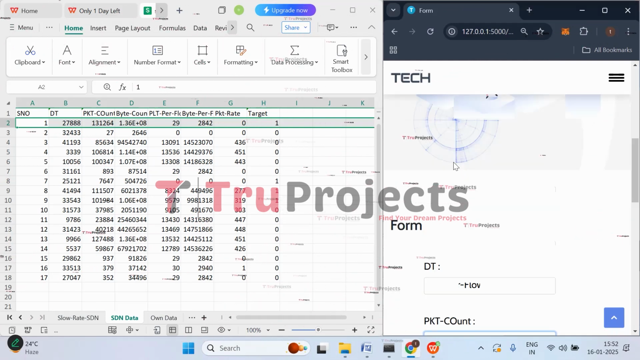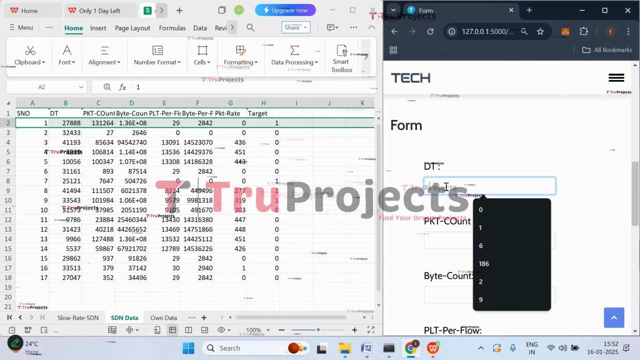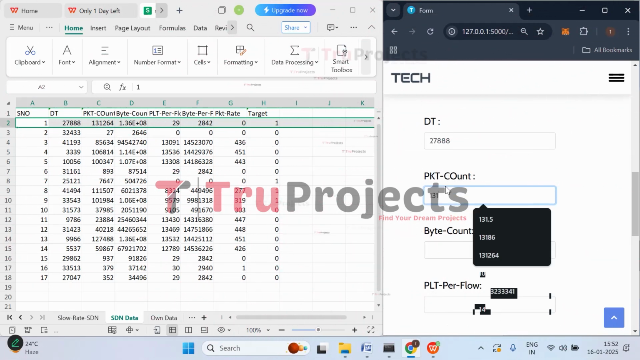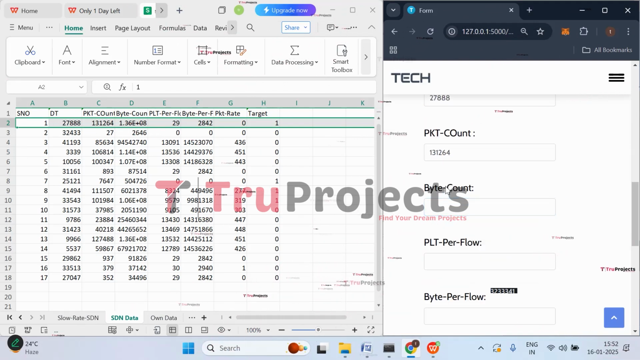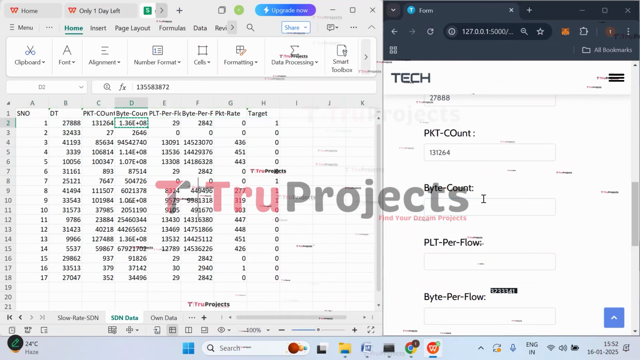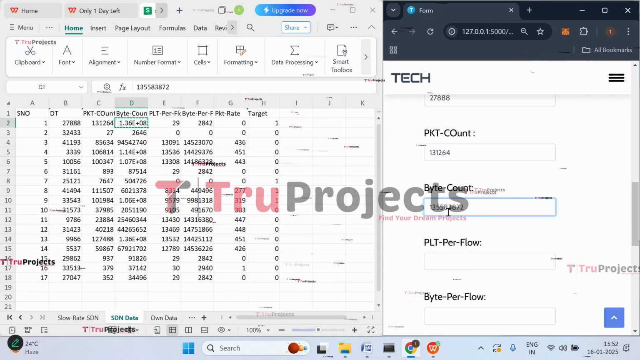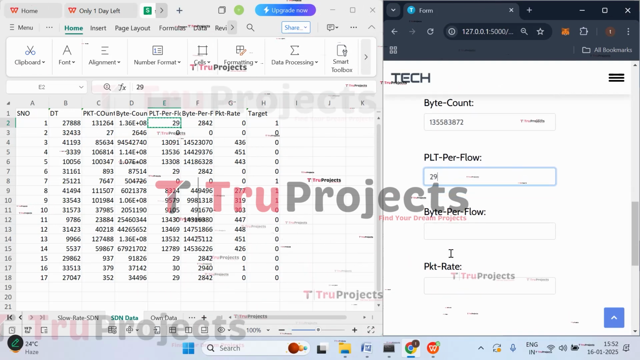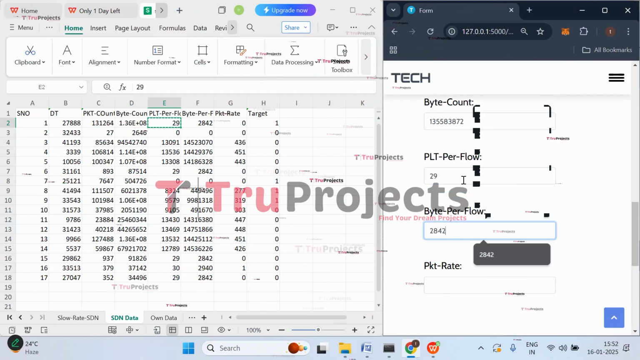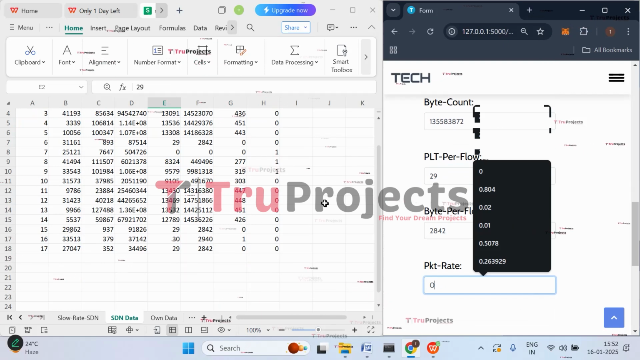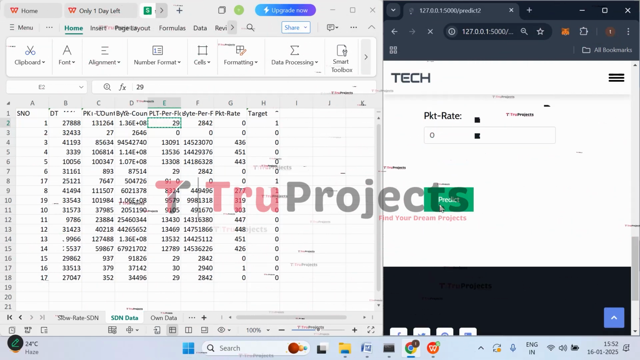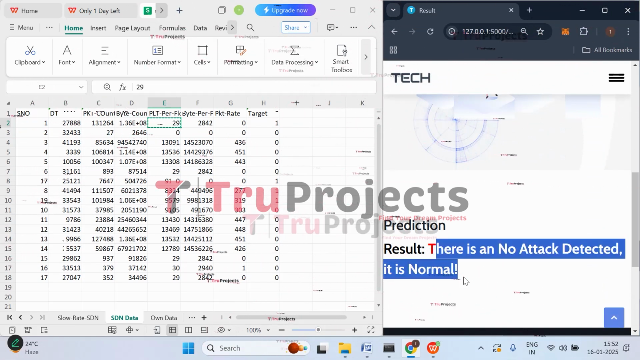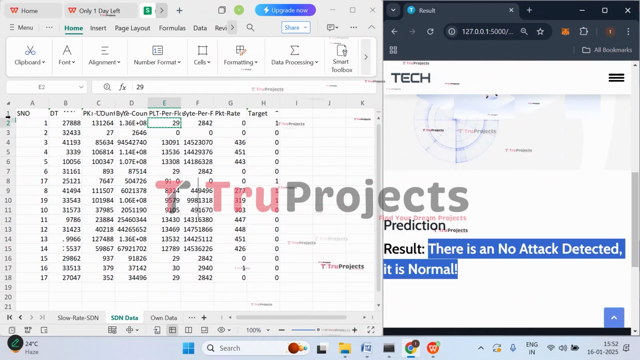Let's enter them where the first one, DT, that is duration time, is 27888. Packet count is 131264. The next one is the byte count, that is 1.36 E plus 08, that is 135583,872. And then we have packet per flow, that is 29. Byte per flow is 2842 and PKT rate is 0. Now let's click on predict. So this input will also be pre-processed at the backend and then we will be getting the prediction. Here you can observe that there is no attack detected. It is normal.